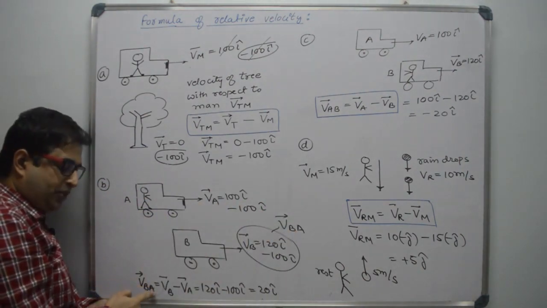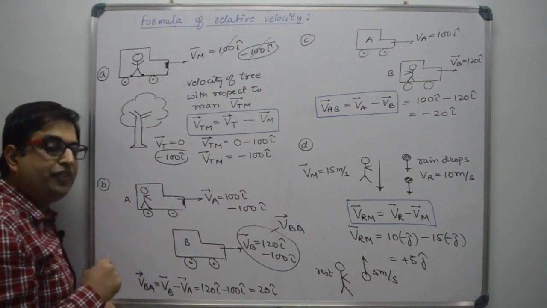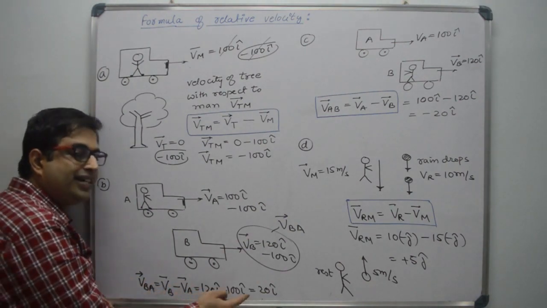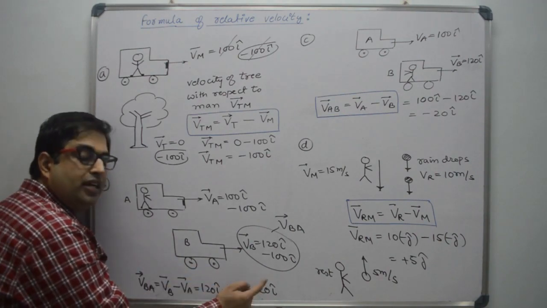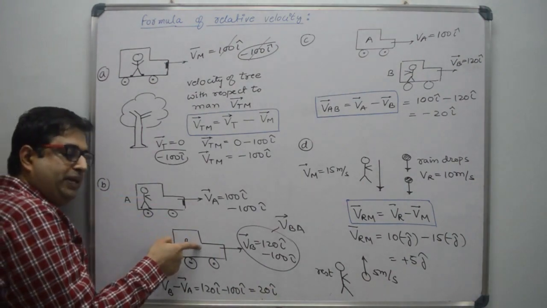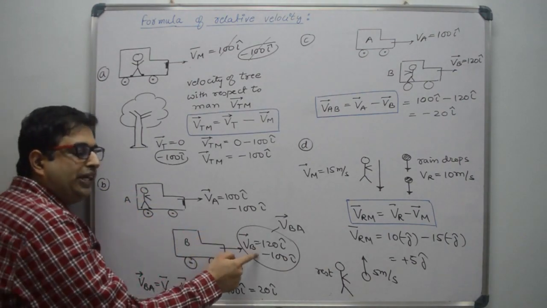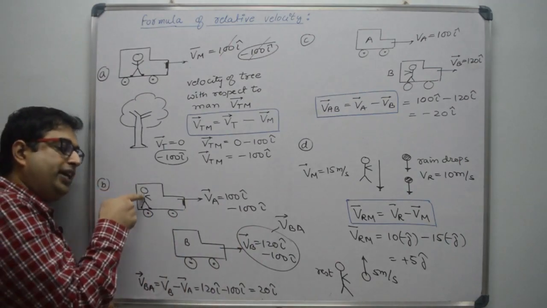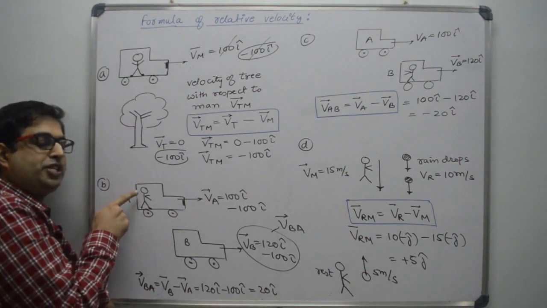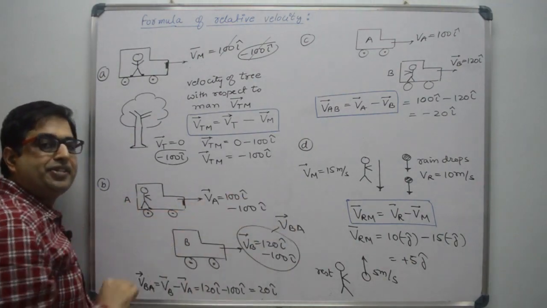Velocity of B with respect to A is Vb minus Va. Why minus Va? Because we are observing with respect to A. So it is 120 I cap minus 100 I cap. So it will be 20 I cap. Means if this observer observes the motion of B, then this observer will feel that B is moving with speed 20 only, not 120. Because he is also moving with the speed 100 meter per second. So with respect to this man, velocity of B is only 20 meter per second in right direction.